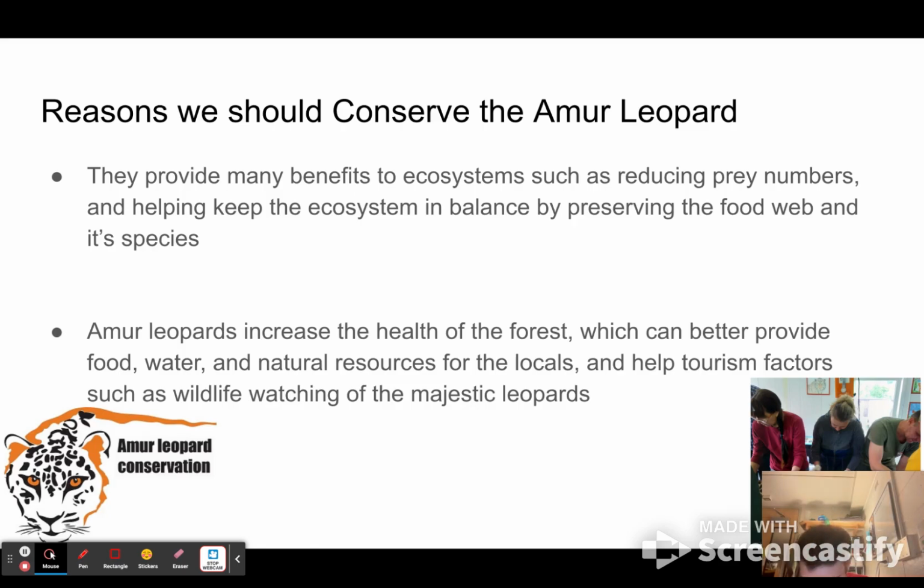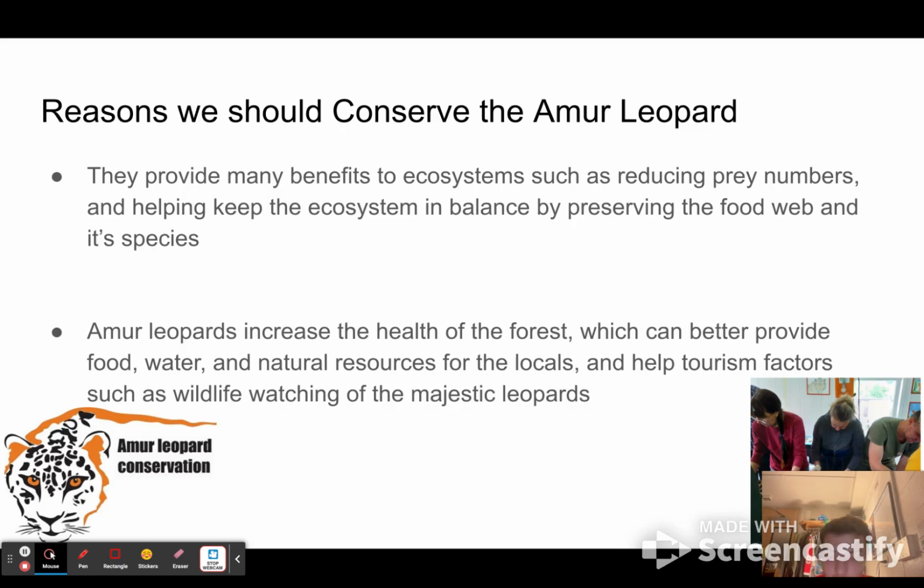On the bottom left of this slide, I put a picture of an Amur leopard conservation symbol, and on the bottom right, I put a picture of an Amur leopard being treated by veterinary care in captivity.